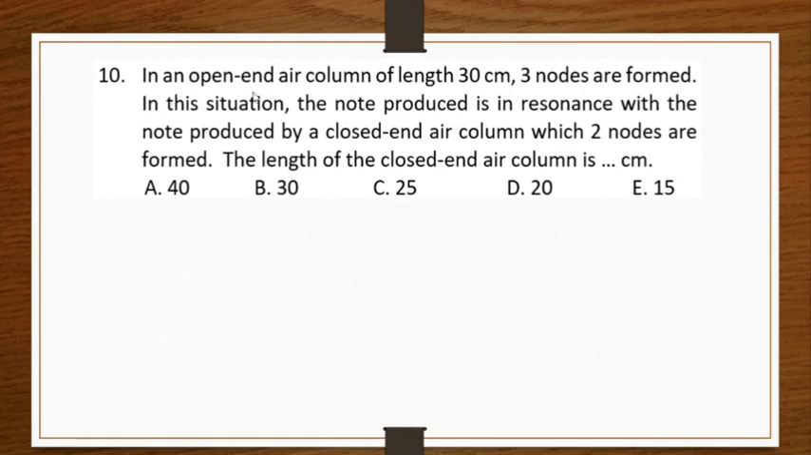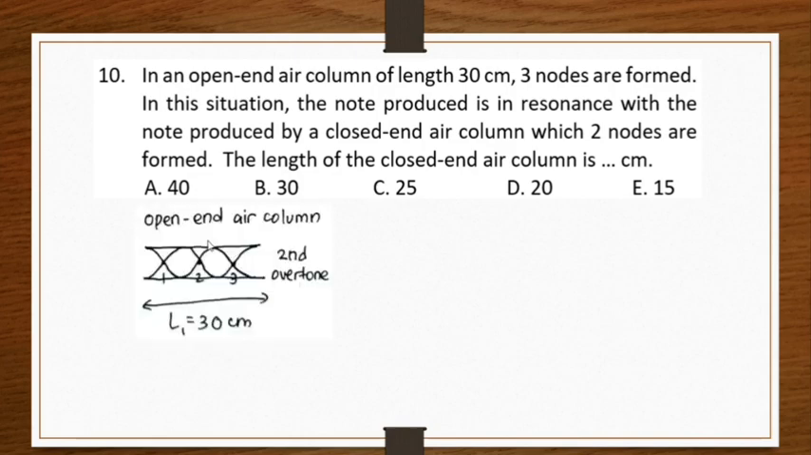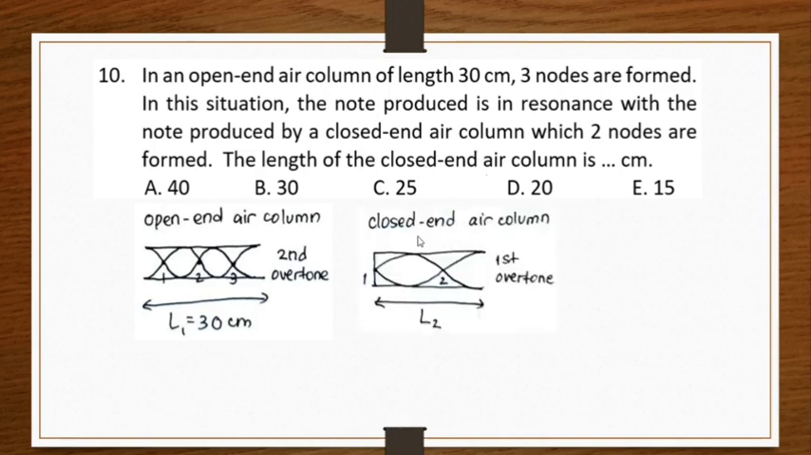Number 10, in an open-end air column of length 30 centimeters, 3 nodes are formed. I want to draw the diagram like this. Open-end air column, the length is 30 centimeters. 3 nodes are formed. So this is the second overtone. In this situation, the note produced is in resonance. In resonance means that the frequency is the same with the note produced by a closed-end air column. This one, which 2 nodes are formed. So when 2 nodes are formed in a closed-end air column, that means this is the first overtone. So we want to find this L2, the length of the closed-end air column.